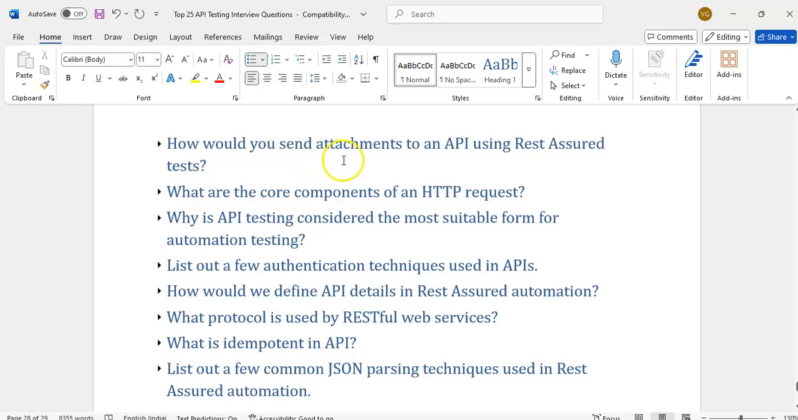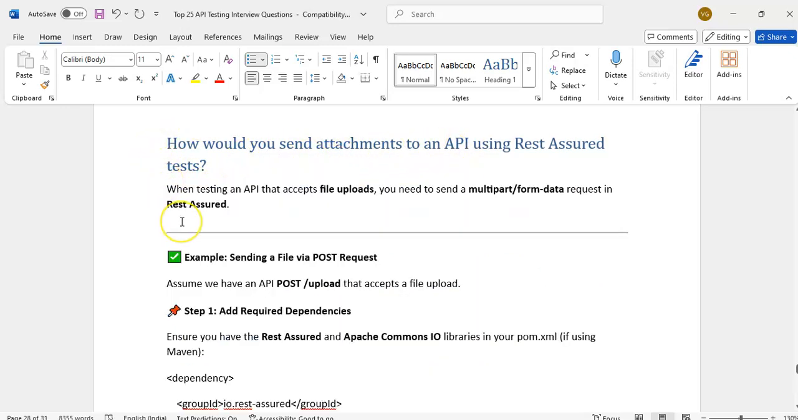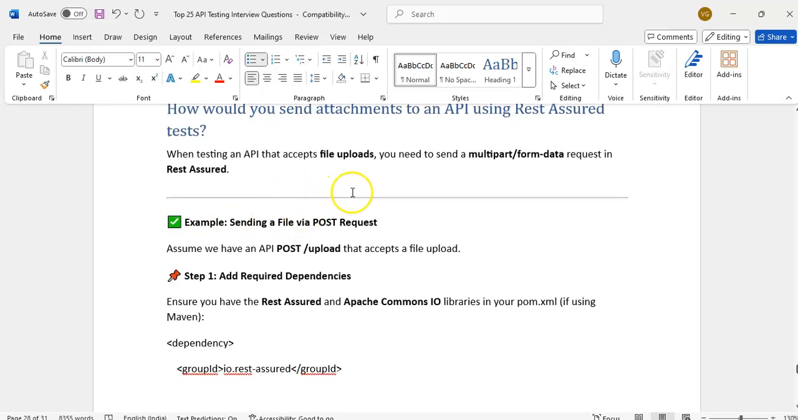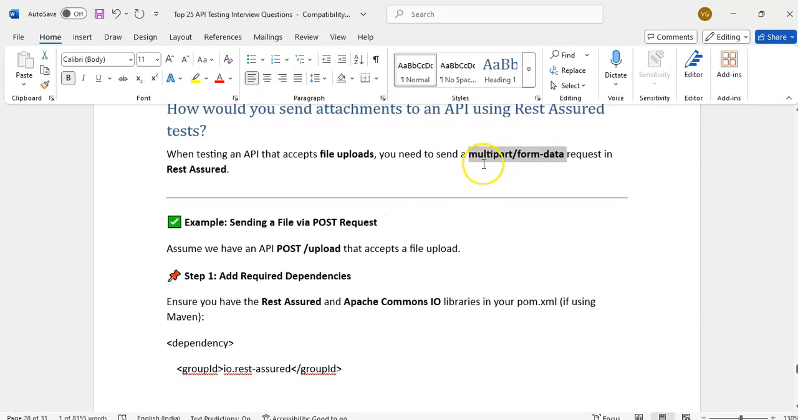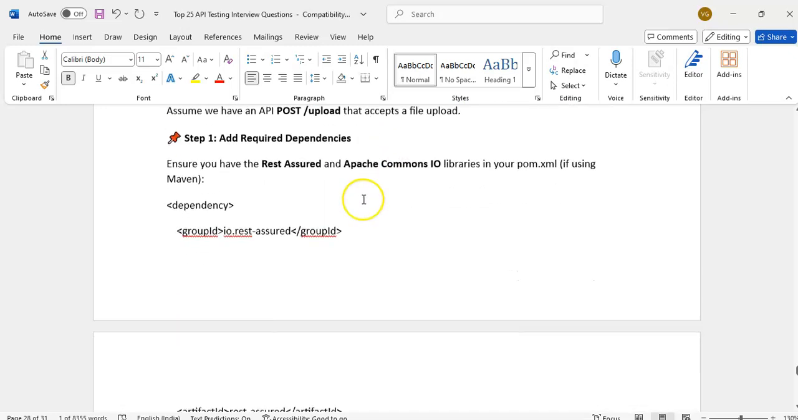Then, how would you send attachments? Sometimes we get this interview question. If you want to send an attachment, we can accept file uploads, but we need to use multipart form data in the request. It is a header. We need to use multipart/form-data.